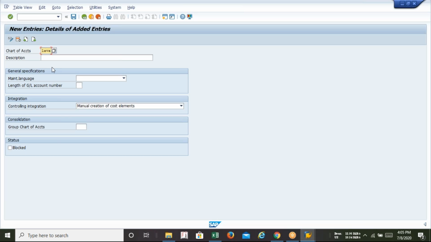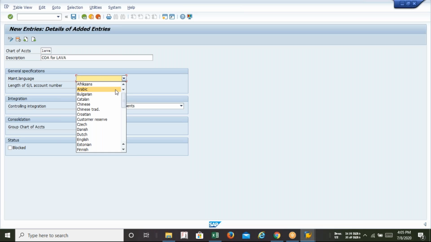The description is not necessary for this kind of creation, but the description will help us find our chart of accounts. That's why we need to write something in the description column. So here I am maintaining COA. COA stands for chart of accounts, maintaining the company code Lava. Now you need to define the language. Our language will be English.